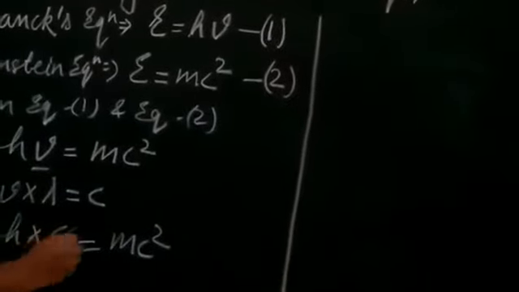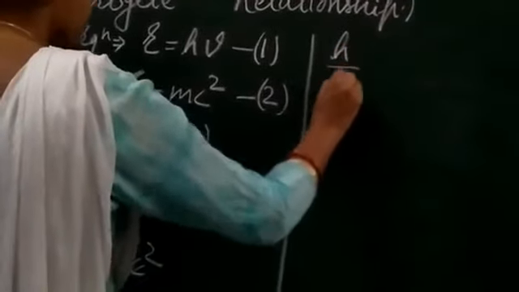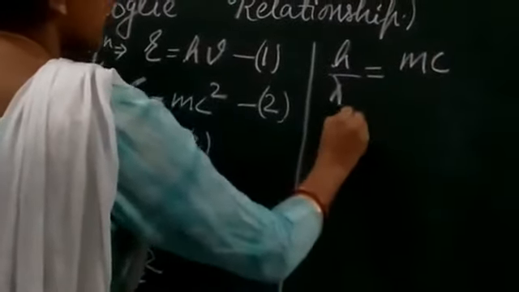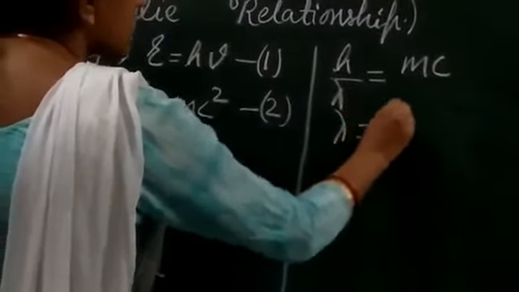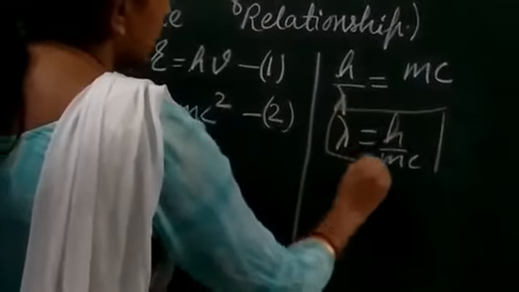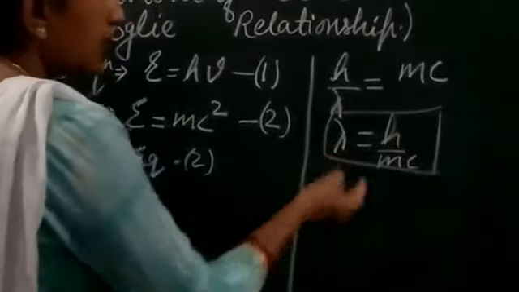From here, c is going to cancel out, so we get h upon lambda equals mc, or lambda equals h upon mc.